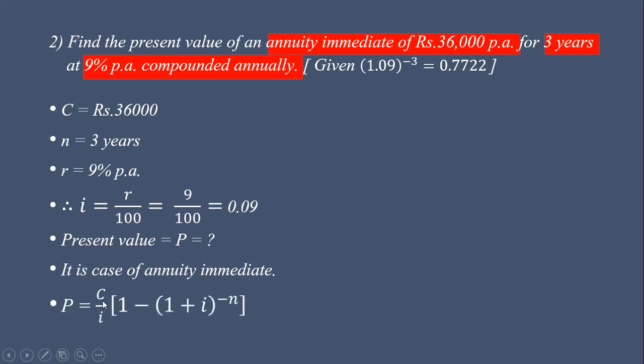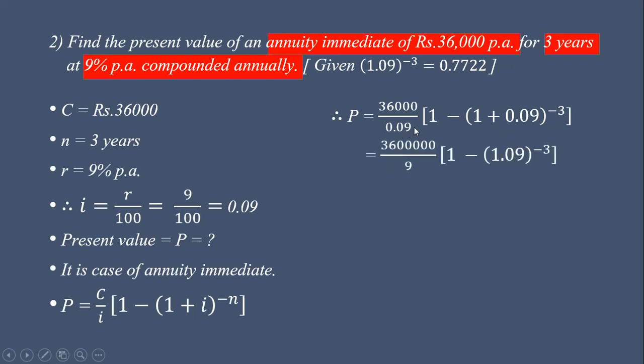Present value P is equal to C upon I into bracket 1 minus 1 plus I bracket raised to minus n, bracket complete. We only have to substitute the values of C, I and n here, and we get the answer. So P is equal to 36,000 upon 0.09 into bracket 1 minus 1.09 bracket raised to minus 3. Now, with 0.09, we multiply the numerator and denominator by 100. So we get 36,000 into 100, that is 36 lakh, upon 0.09 into 100, which is 9. 1 minus this addition, 1.09 bracket raised to minus 3.